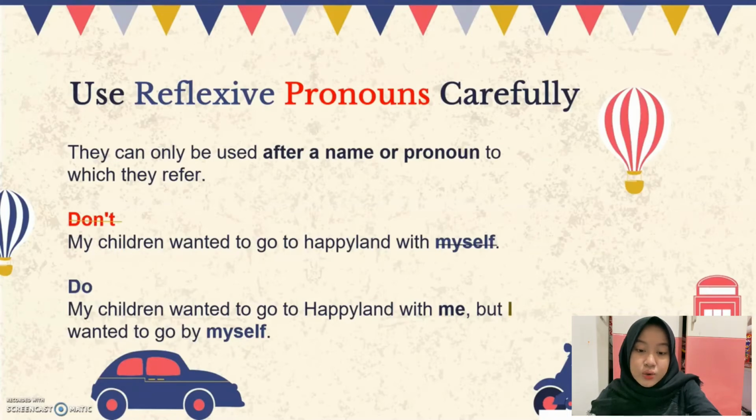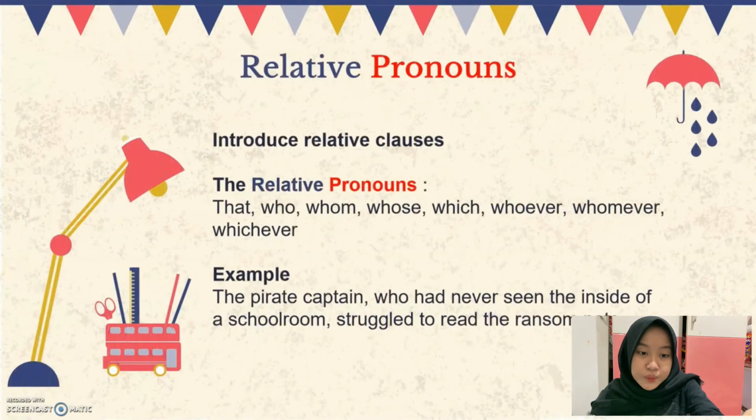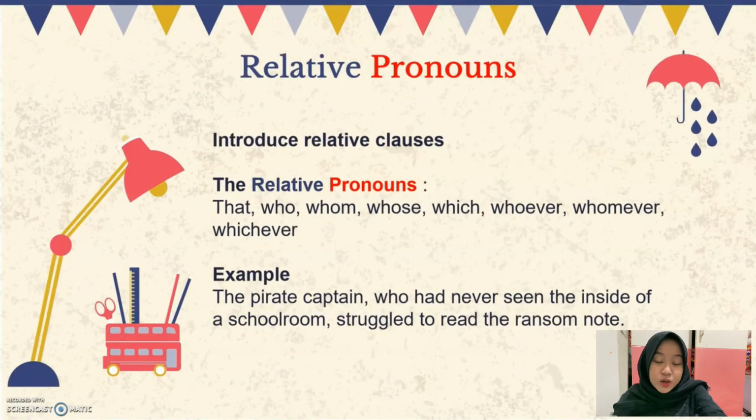Okay, so now: my children want to go to Happy Land with me, but I want to go by myself. Notice that the subject of the second clause is I, and I coincides with myself, so myself reflects back to the subject I. Let's continue.